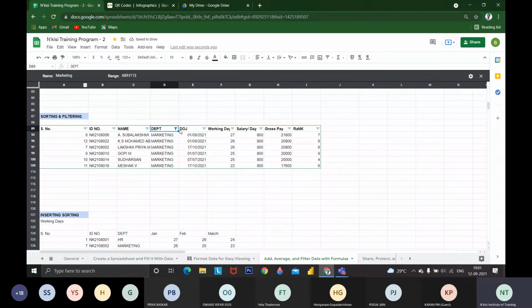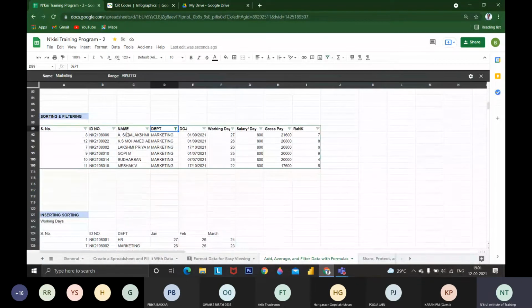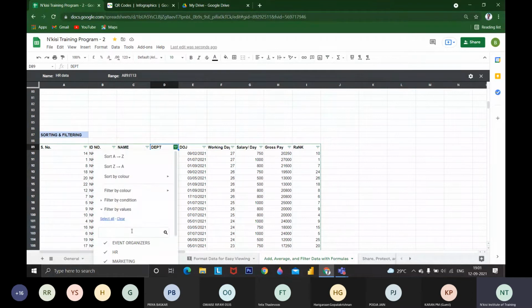Okay, this filter contains the marketing range, so I don't need it. I am going to remove this filter using the remove option. If I want to see marketing, the filter will give marketing data, and if I want HR data, it will give HR data. I have removed the filter, so it is gone.